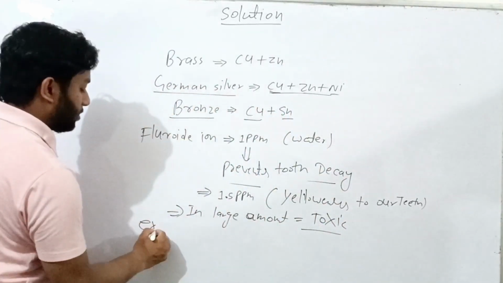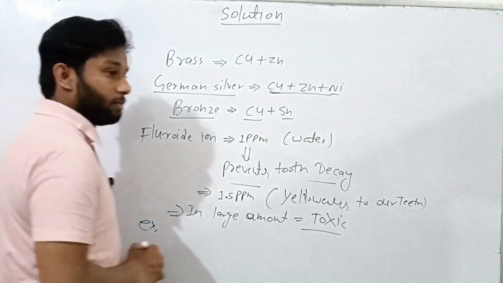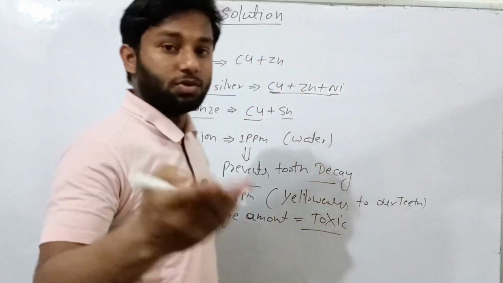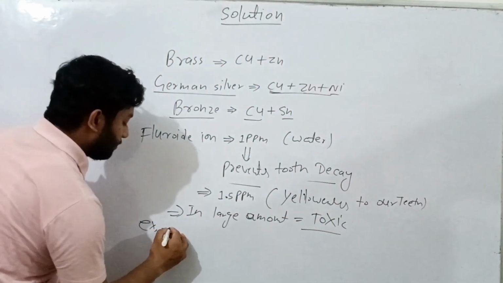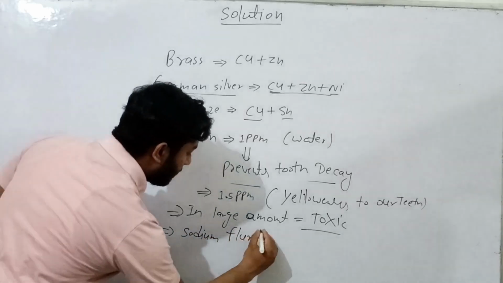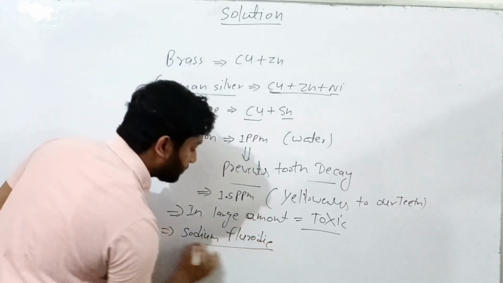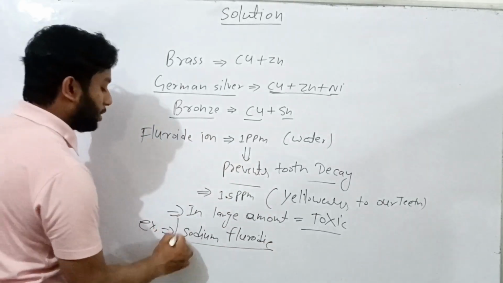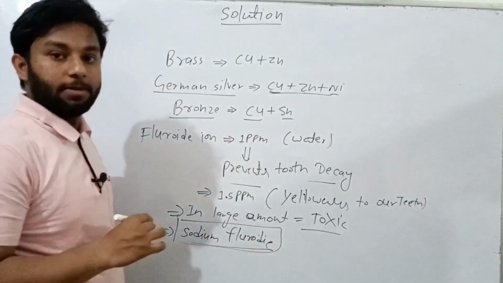Just take an example for the toxicity of fluoride ion. For killing rats we use sodium fluoride. Sodium fluoride is a type of poison which is used for killing rats.